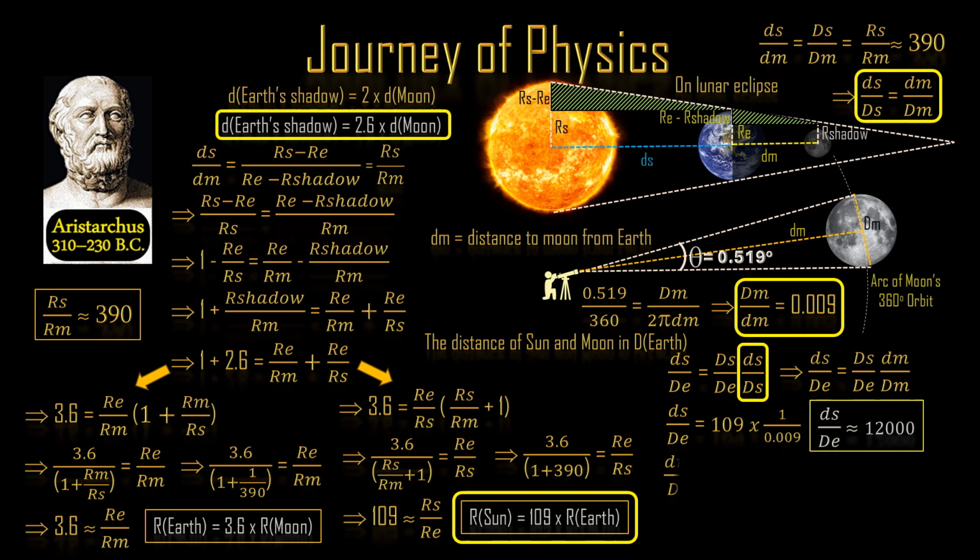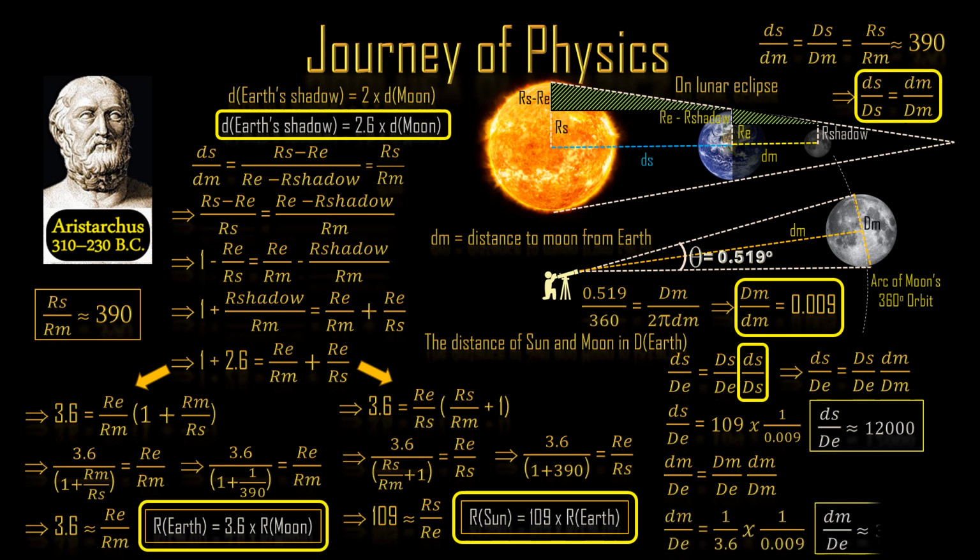To find the distance of the Moon in terms of the diameter of the Earth, we can use the same method. Now, rewriting in terms of the diameter of the Moon gives this expression. Applying the known values gives roughly 30.9, which says that the Moon is approximately 30.9 Earth diameters away.